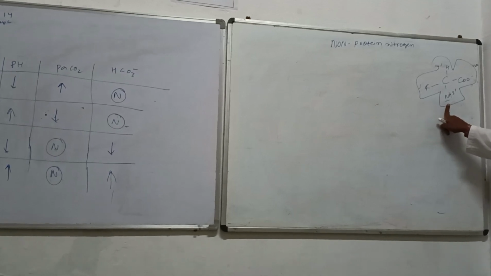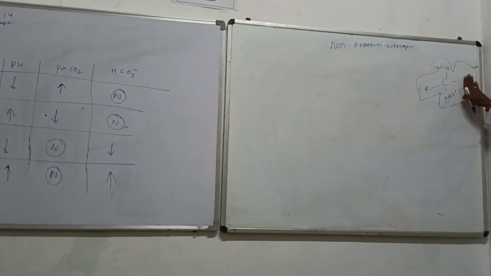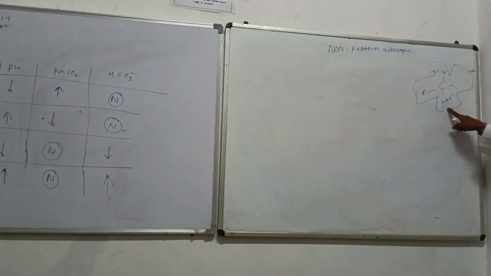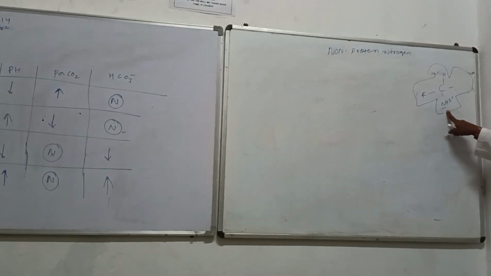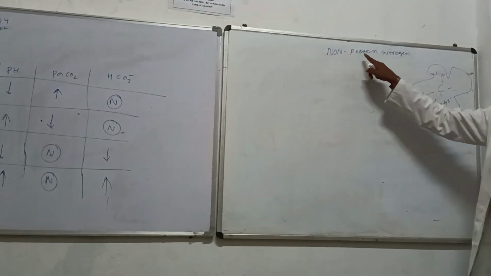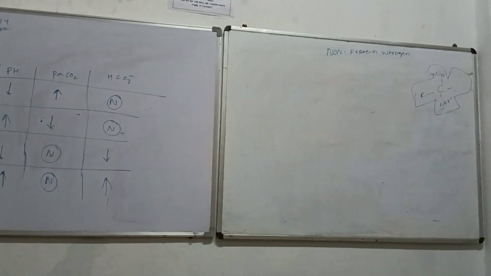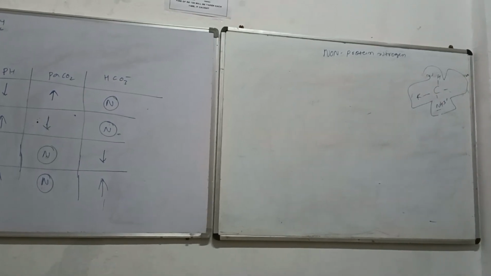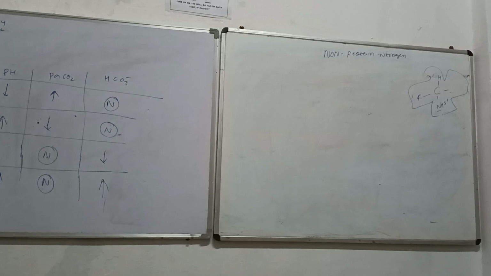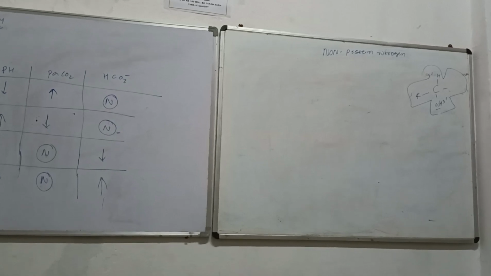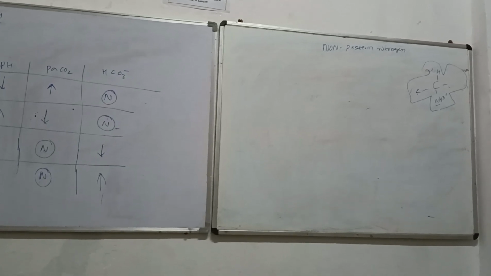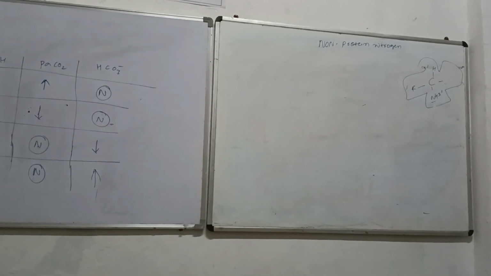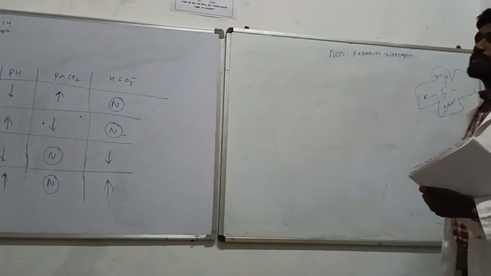But there are other substances which might not have the carboxyl part, but they do have nitrogen. Non-protein nitrogen. That means they are not protein, but even though they are carrying nitrogen in them. What do you mean by non-protein nitrogenous substances?